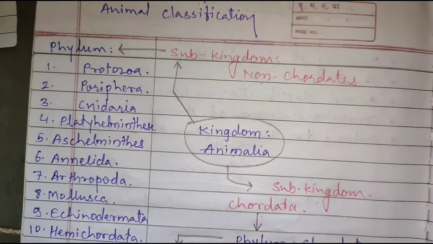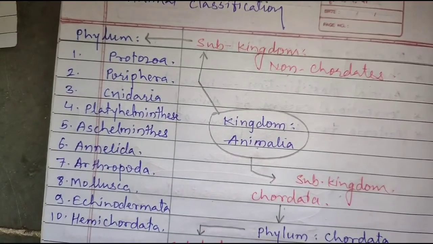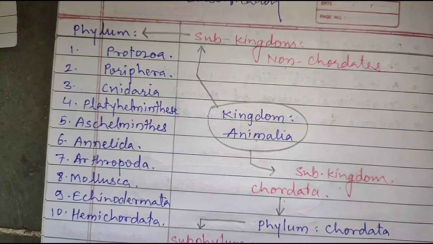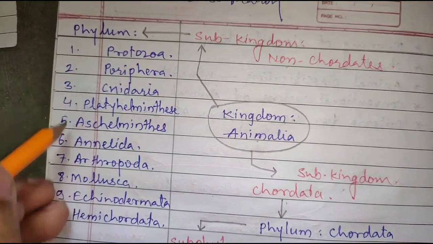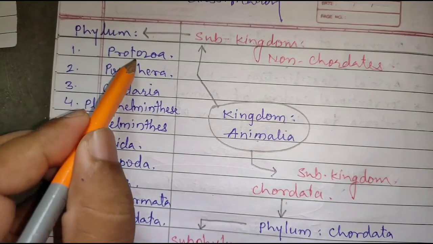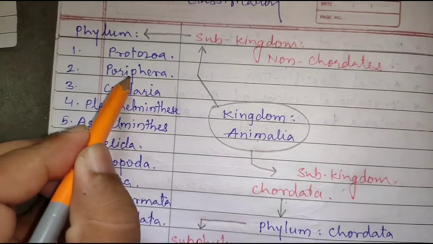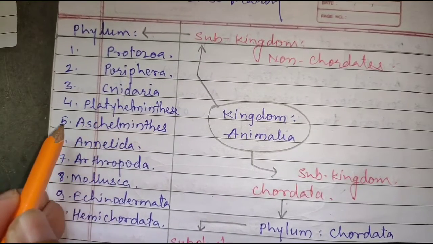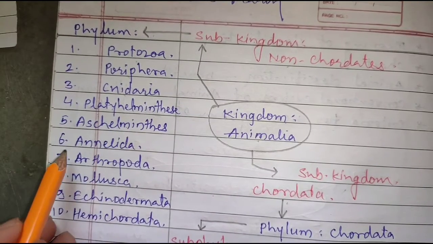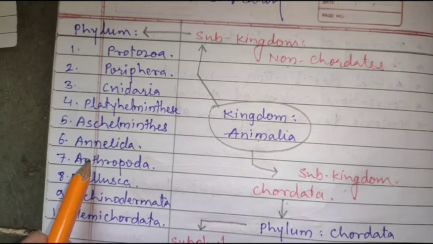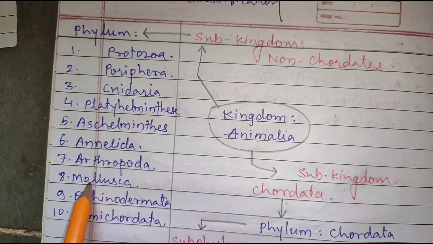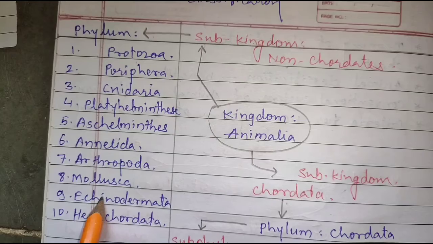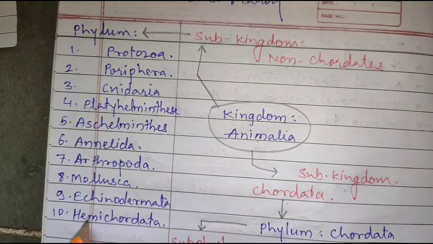So subkingdom non-chordates is divided into 10 phyla: Protozoa, Porifera, Cnidaria, Platyhelminthes, Aschelminthes, Annelida, Arthropoda, Mollusca, Echinodermata and Hemichordata.